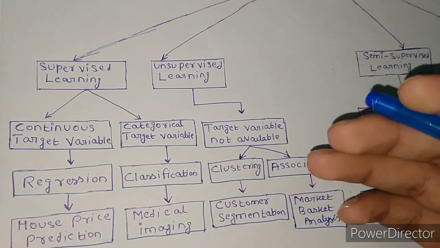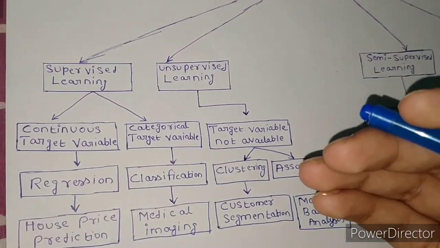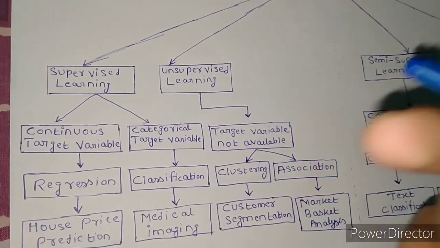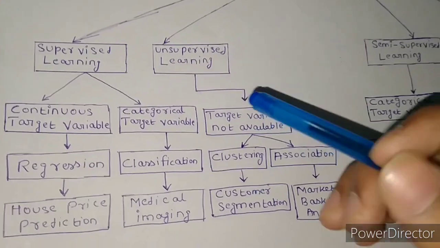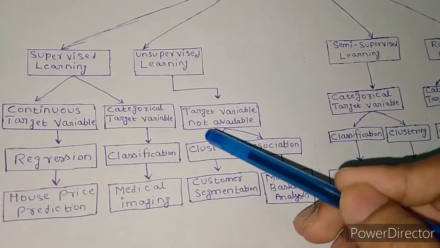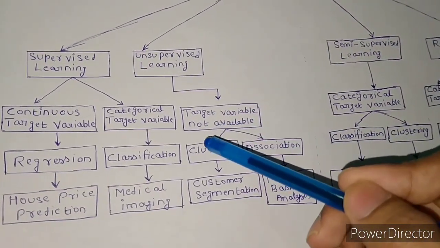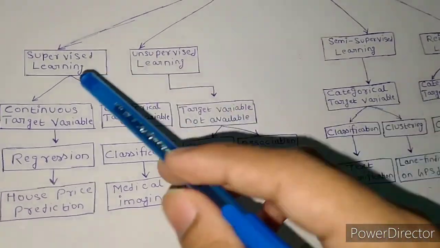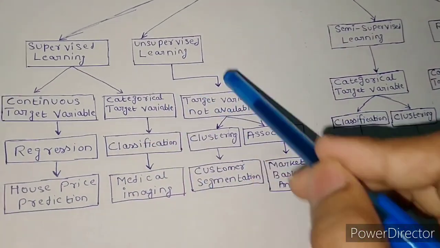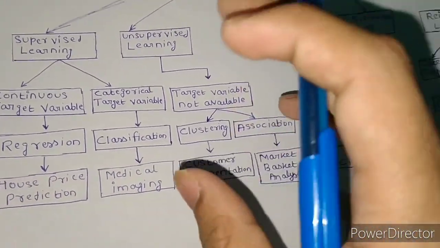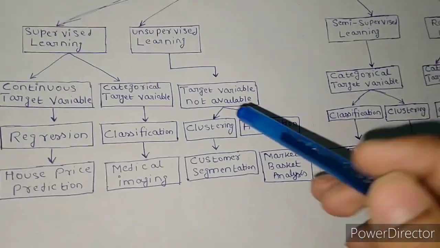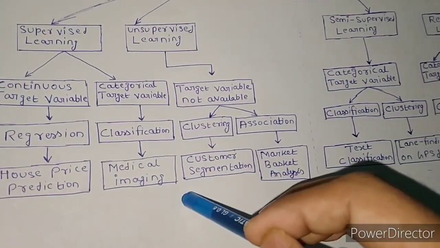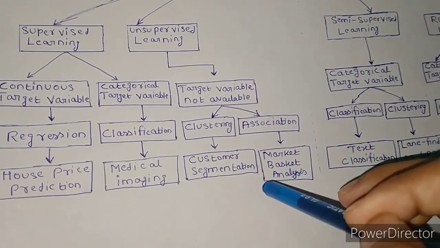However, there are no output categories or label data. So it is used in descriptive modeling or with unlabeled data. Unsupervised learning is used where target variables are not available. It is further classified into two parts, clustering and association. In supervised learning we have regression and classification, but here we have clustering and association. Clustering means to cluster, to merge. Clustering is used for customer segmentation and association is used for market basket analysis.